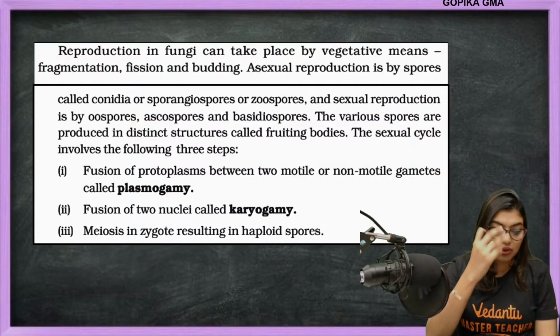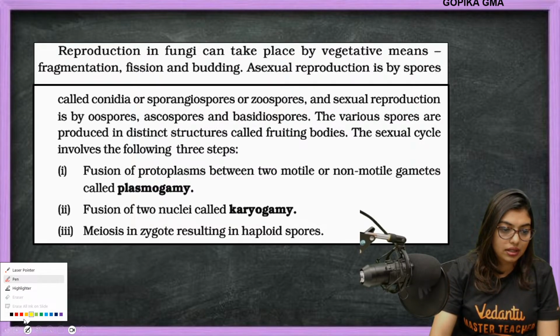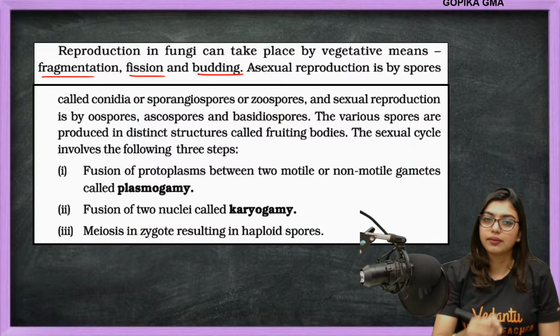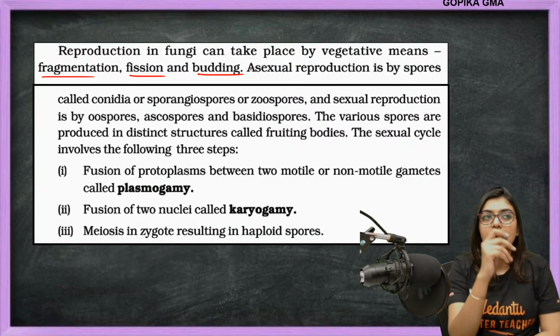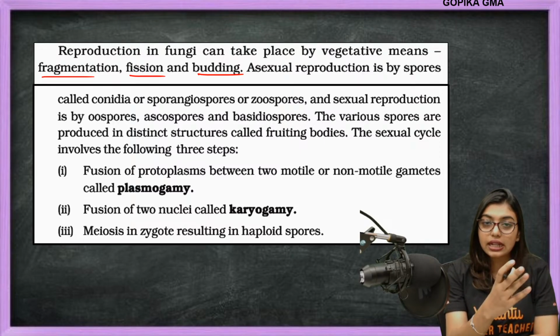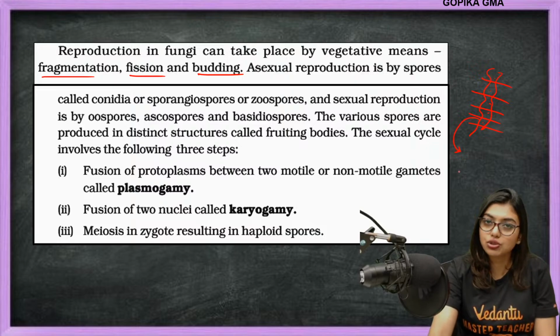Moving on. Now reproduction in fungi can take place by vegetative means, that is fragmentation, fission, budding. Obviously reproduction has to take place. In Monera we understood that reproduction happens with the help of fission. Here they are telling it can happen with the help of fragmentation, fission and budding. If there is a fragment, it will break into pieces, and each piece can give rise to a new individual.